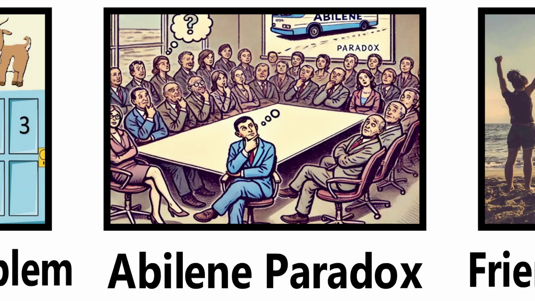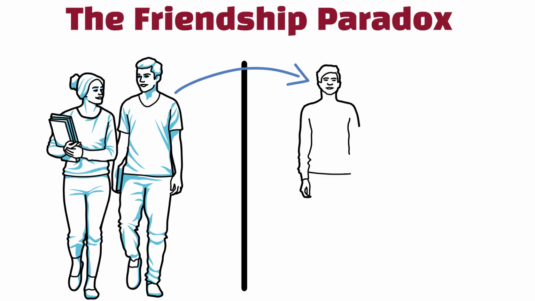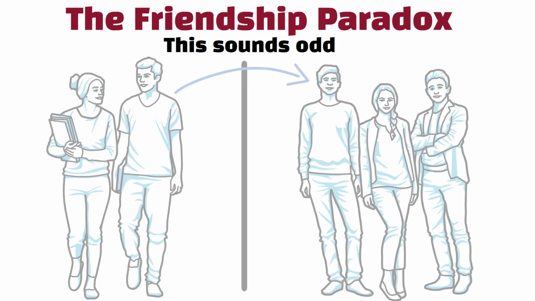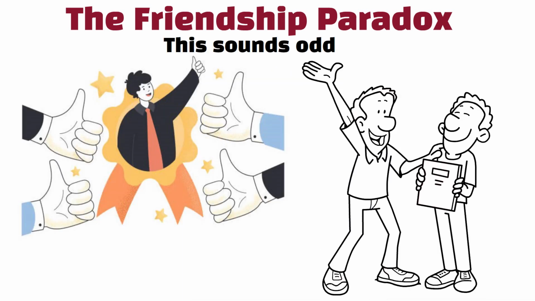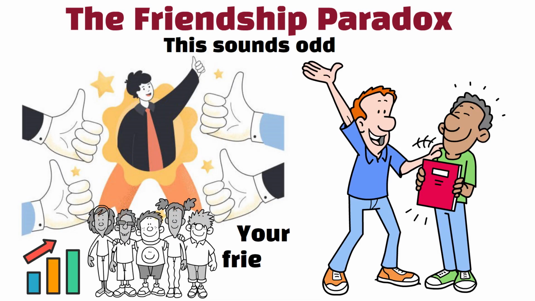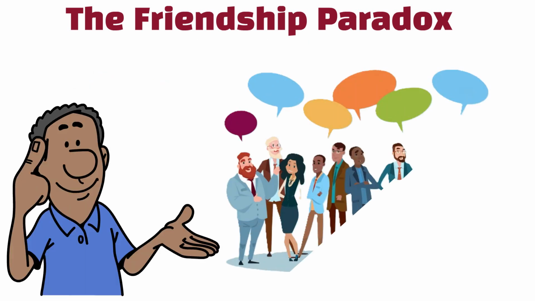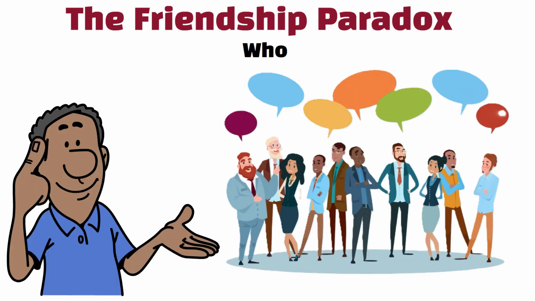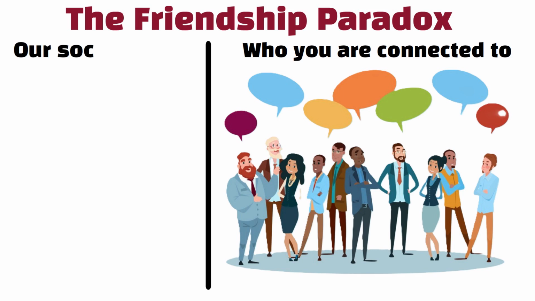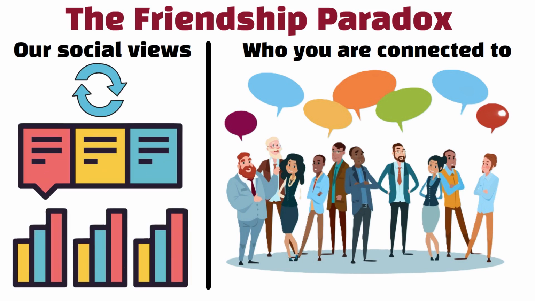The Friendship Paradox. The Friendship Paradox says that your friends usually have more friends than you do. This sounds odd, but popular people are more likely to be your friends, raising the average number of friends your friends have. It's a reminder that your personal experience in a network can be biased by who you are connected to, revealing that our social views can be skewed by statistics.